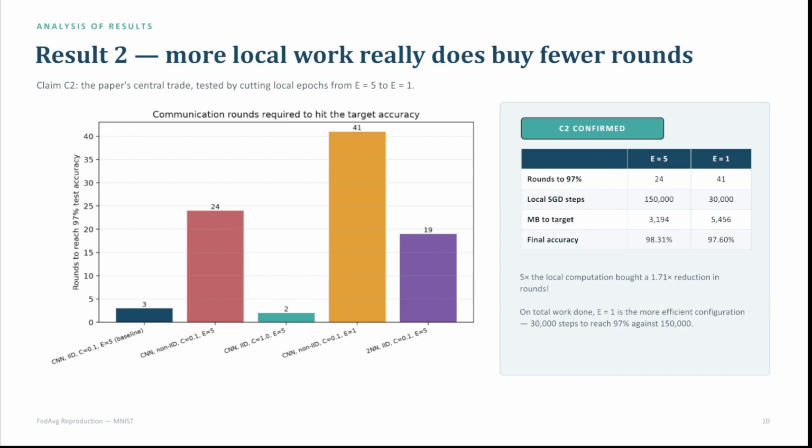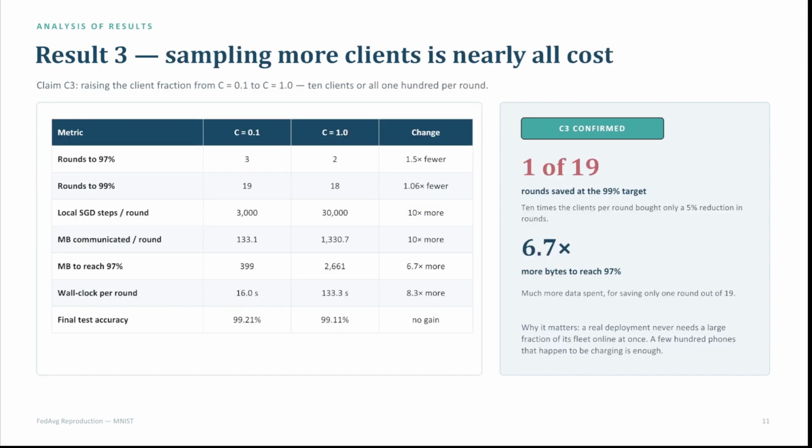So it in fact does buy fewer rounds if you use more local work. But if we talk about efficiency only, keeping the parameter as E1 still is a little bit more efficient, comparing the number of steps it takes to reach the target accuracy. But as far as getting fewer rounds, yes, more local work does get you those fewer rounds. So claim two in this way is confirmed as well.